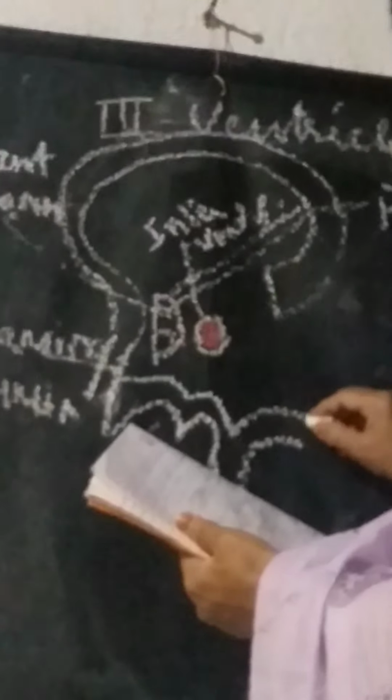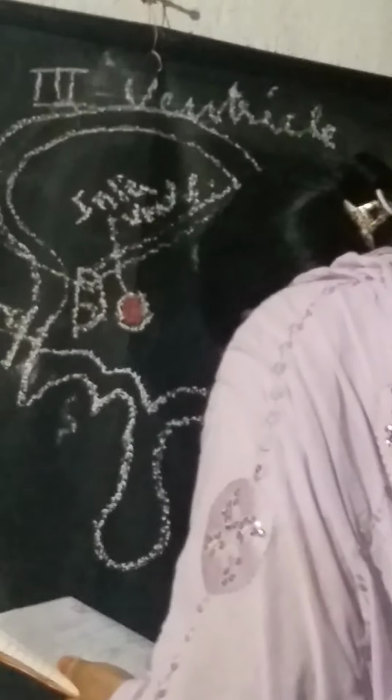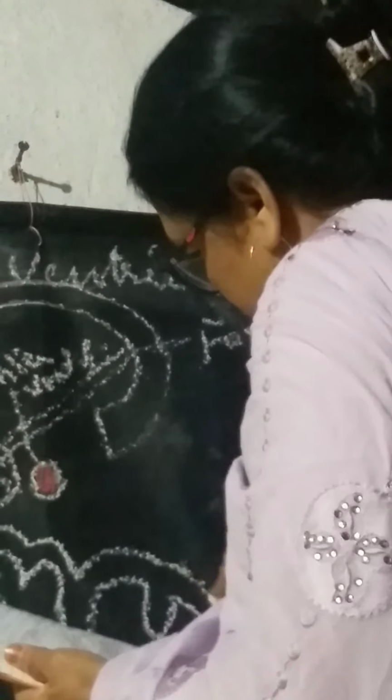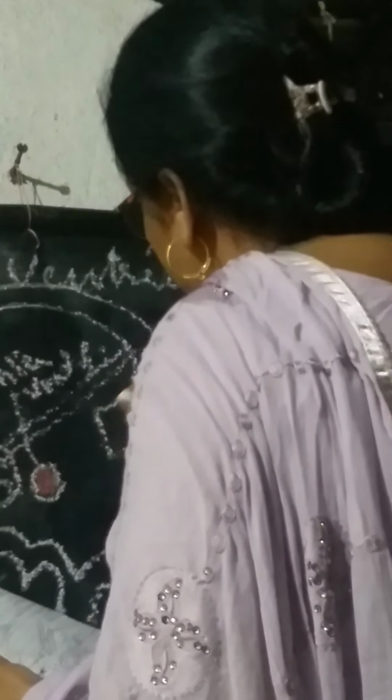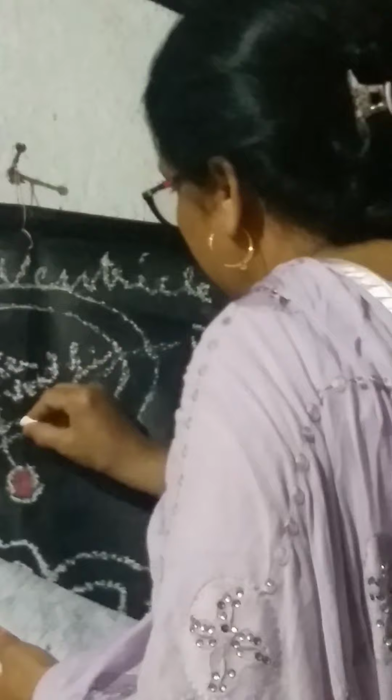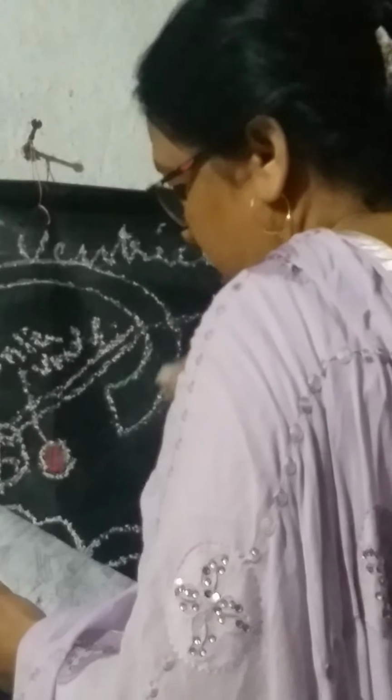Then on the other side you have the mammillary body. And here you have the midbrain, the pons, and the medulla, like this. And this is the fourth ventricle. Behind over here, this is the fornix.